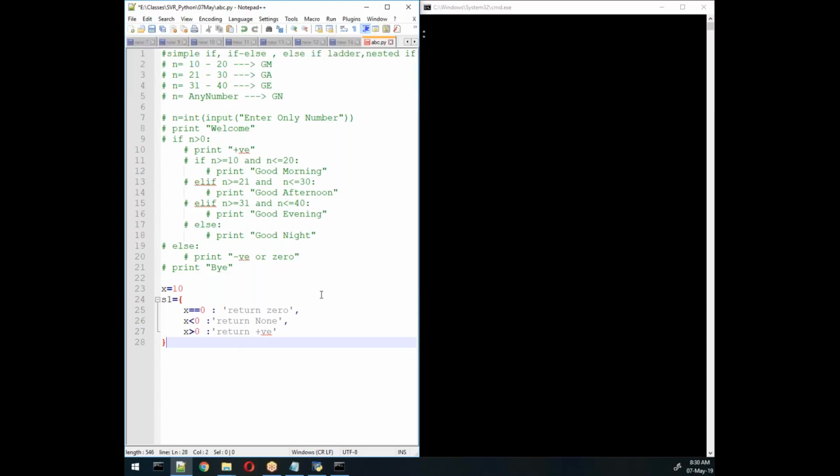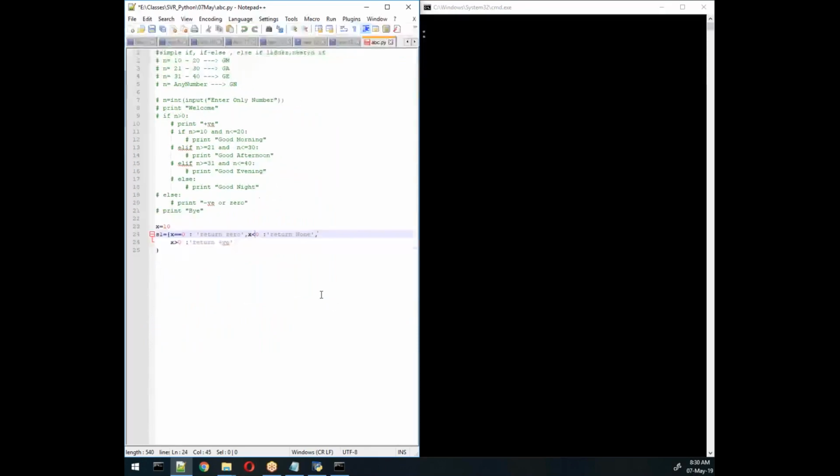Now here I'll write this thing in this format, so it would be good. Bracket close, and here I'll use 10. So what would be the output, guys? If I write like this and I try to print s1, what would be the output here? Positive, right?